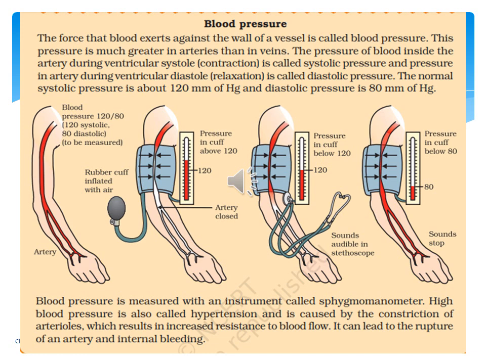So systole is contraction and relaxation is diastole. The normal systolic pressure is about 120 mm of Hg, and diastolic pressure is 80 mm of Hg.